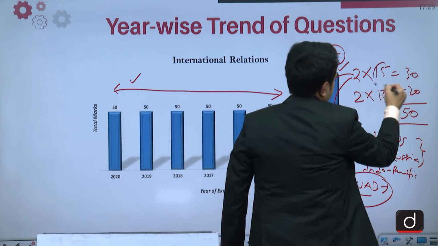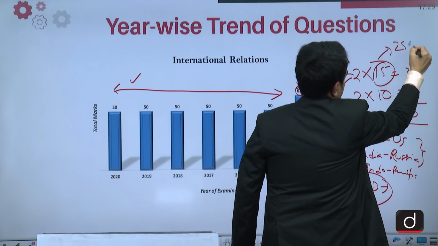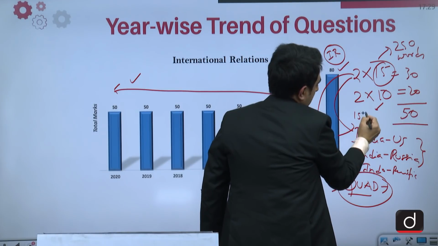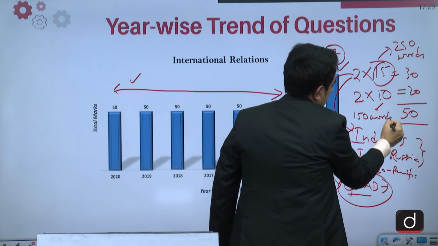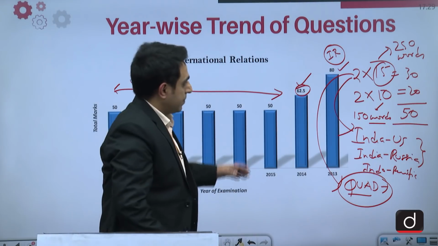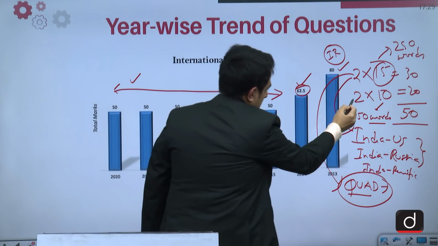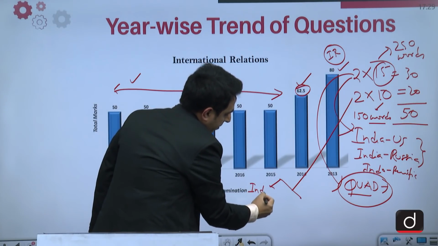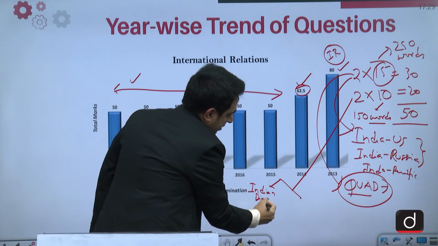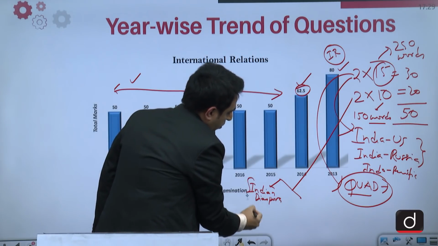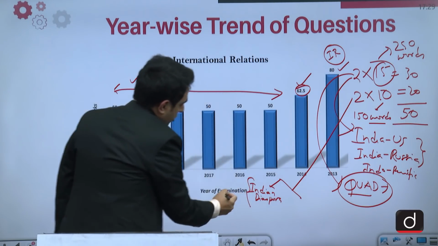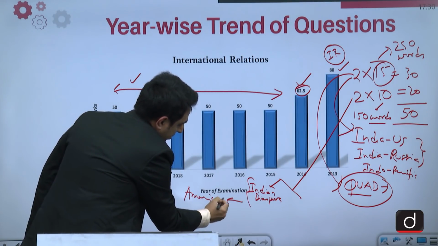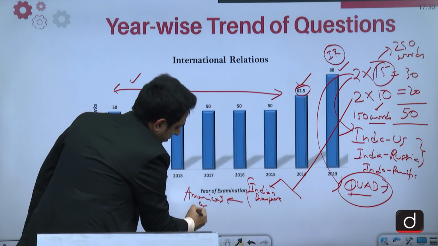So these 15 marker questions are to be written in 250 words, while the 10 marker questions have to be written in 150 words. So that is the breakup. And the 2 10 marker questions we are dealing with, one was on Indian diaspora, and this question on Indian diaspora was concerned with the diaspora of India that is in Americas and Europe,